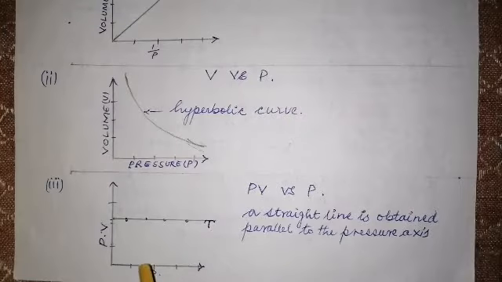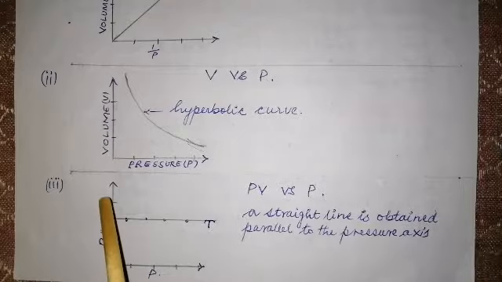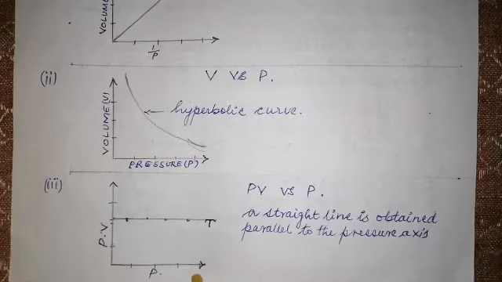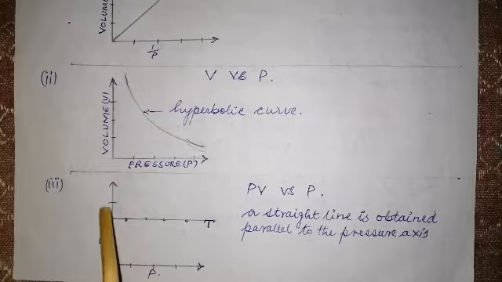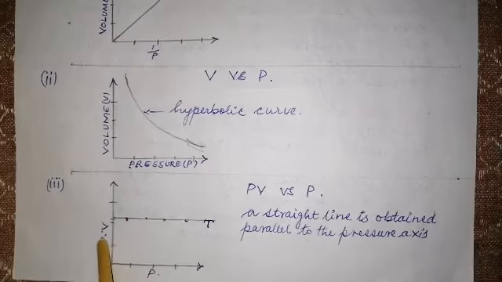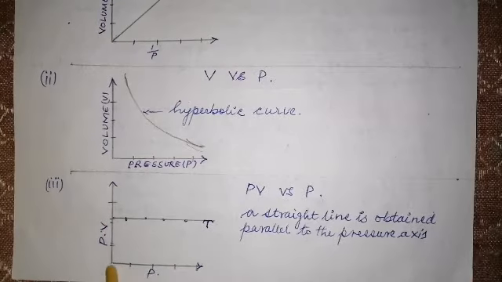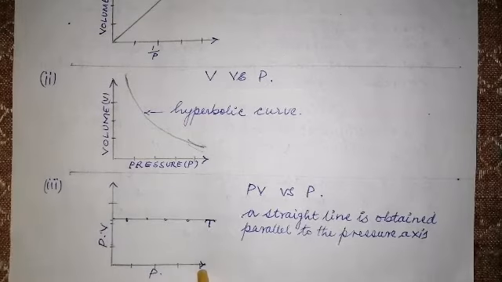Now let us take a look at the last graph, the vertical axis, which is the y-axis, and the horizontal axis is the x-axis. Now look at this graph. The product of pressure and volume you're plotting, and the x-axis is the pressure axis.